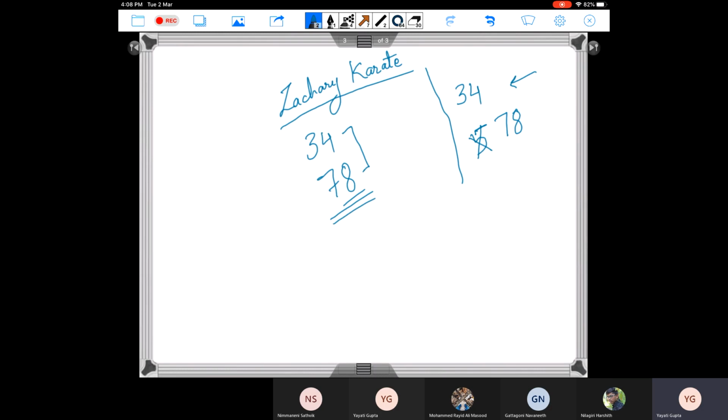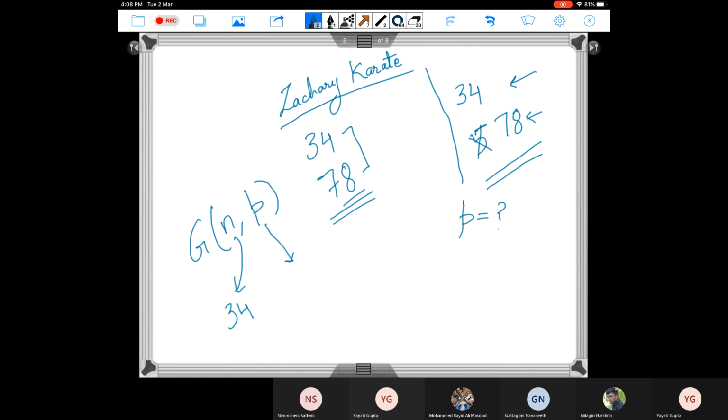So the Karate network we already have. Now I want to create a random network which has 34 nodes and 78 edges. Can you tell me what should be the value of P? Because for my model I need to give these two things, N and P. Right, N I have, which is 34. I know I want to have 78 edges, but actually what I need here is the value of P. Can someone think about how we can compute P here? So what should be the value of P here such that we end up getting 78 edges?